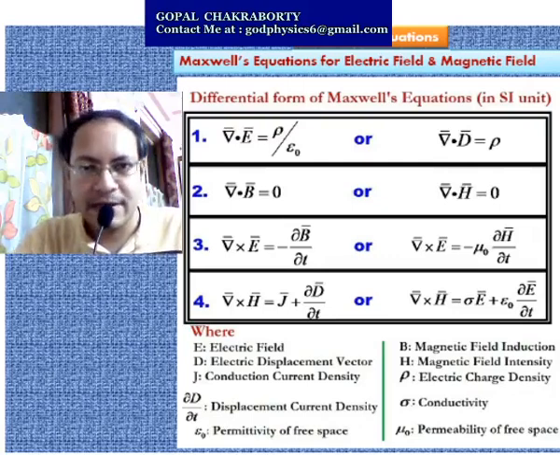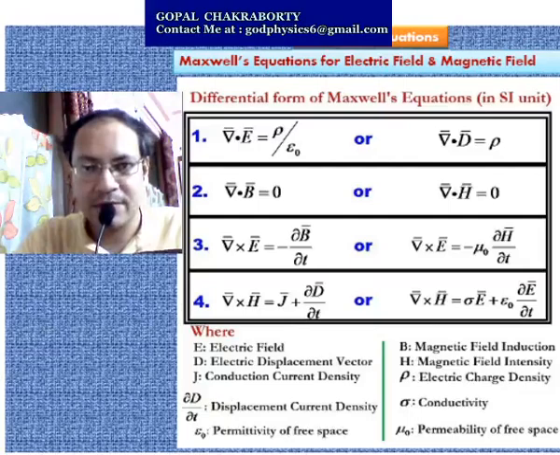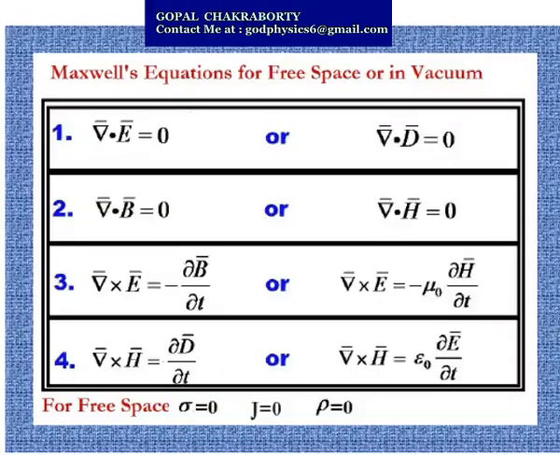Now for free space or vacuum, these equations will change as there is no free charge. So the conductivity is 0, also the charge density rho will be equal to 0. So I will show you Maxwell's equations for vacuum. You can see here, these are the four Maxwell's equations for free space or vacuum.